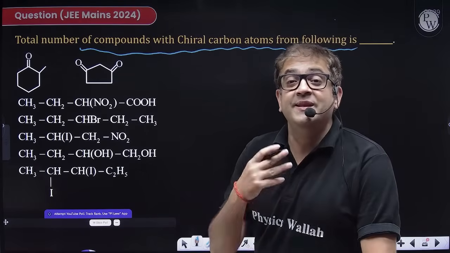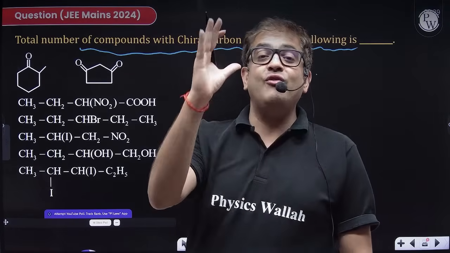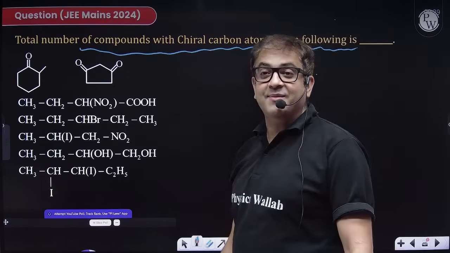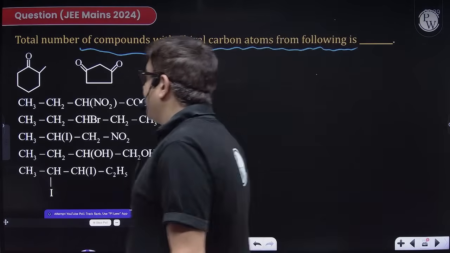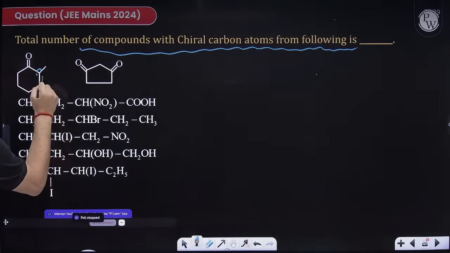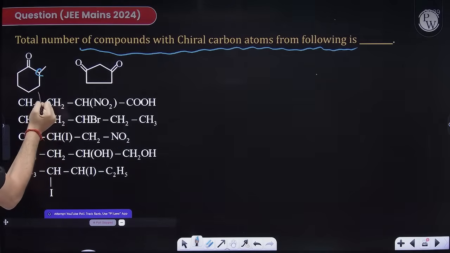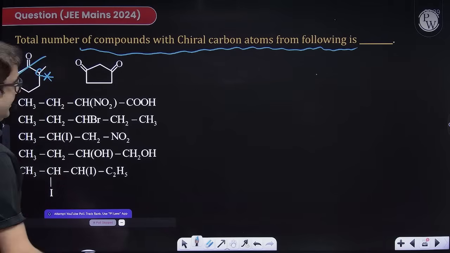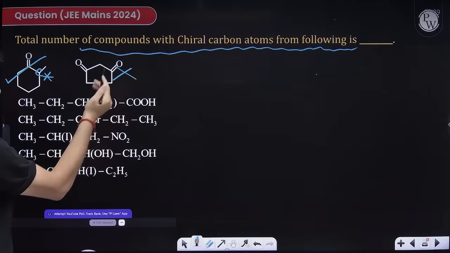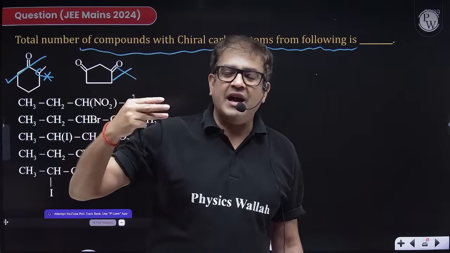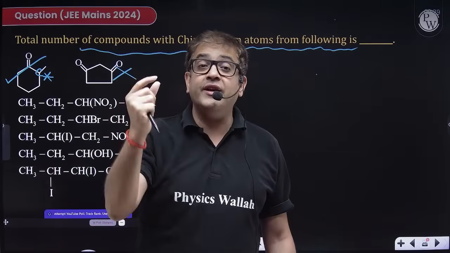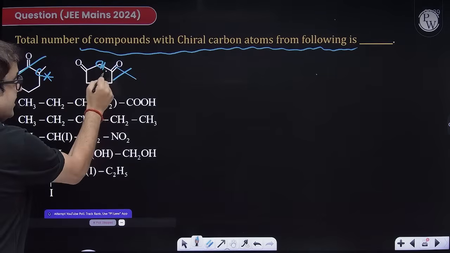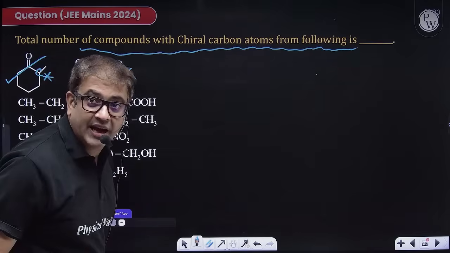Now the question says, how many have chiral? Sir, a chiral carbon is an sp3 hybridized carbon having all 4 differently substituted bonds. So let us find those differently substituted bonds. Sir, this carbon is having CH3, CO, H, and a carbon chain. So this is obviously chiral, so this is my one optically active. This one has no chiral carbon. If any carbon is double bonded, leave it. If it is having CH2, it has 2 hydrogens, so it will always be CH2. So why bother giving time to it?